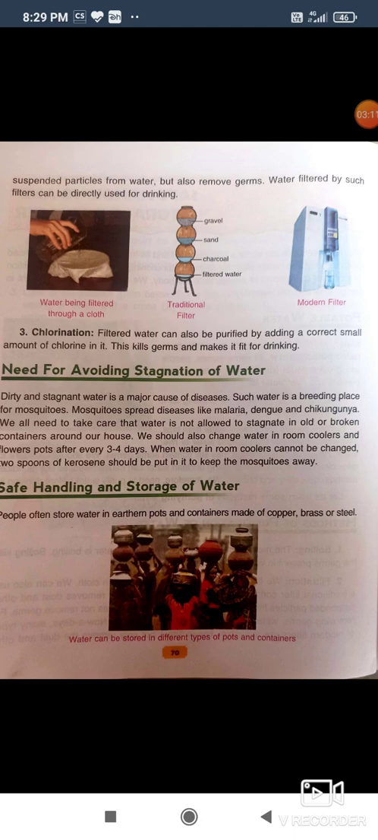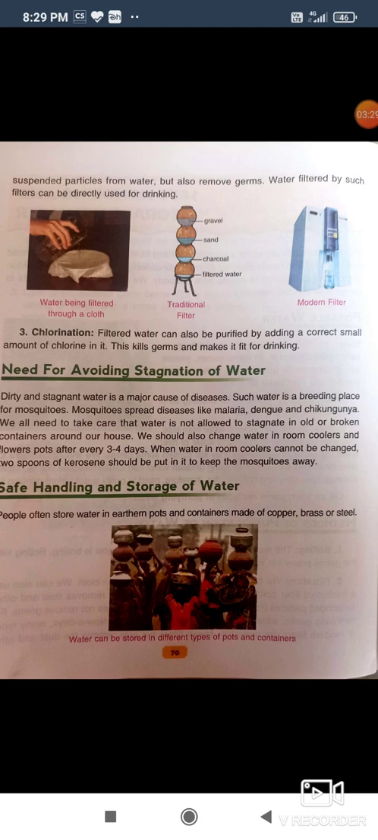Need for avoiding stagnation of water. Dirty and stagnant water is a major cause of diseases. Such water is a breeding place for mosquitoes. Mosquitoes spread diseases like malaria, dengue, and chikungunya.